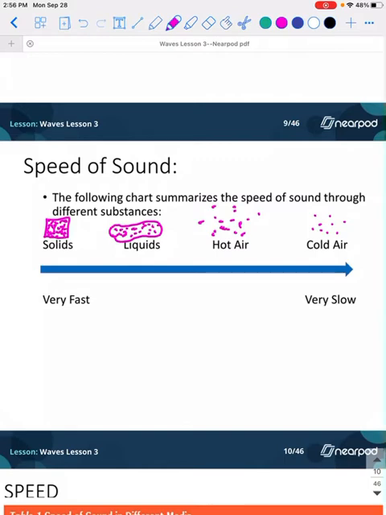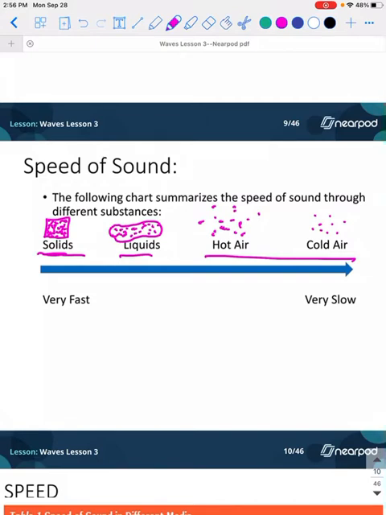And then we have the very slow cold air, right? So when we think about solids, liquids, hot air versus cold air, the particles are what's going to make the difference. So if I have sound that's moving very quickly, it's going to move very quickly in a solid because the particles are so close. It's going to move okay in a liquid because the particles are still kind of close to each other. They can still bump from one area to the next.